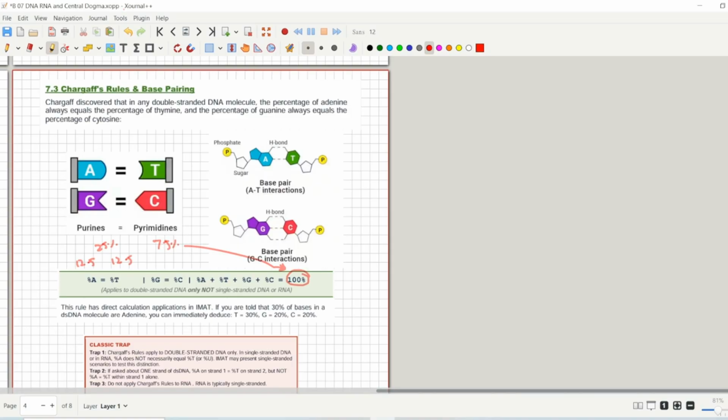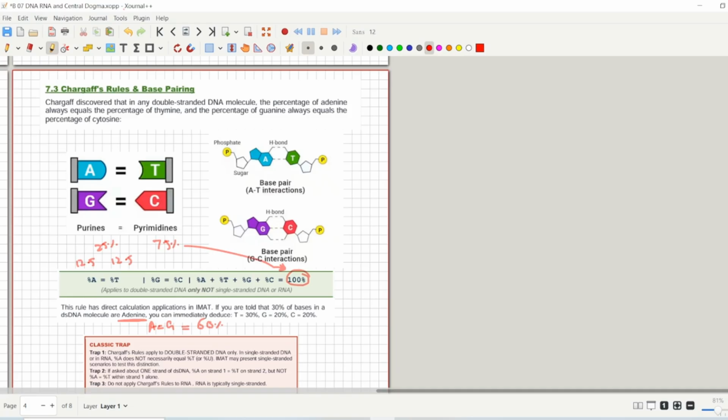For example, the example that is in front of you is, if you are told that there is 30% of adenine in DNA, right? So if adenine is 30%, then thymine would be 30%. Then both of them would cover 60%, right? Then what is the remaining amount? That is 40%.